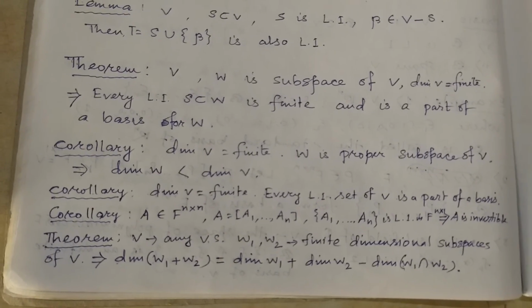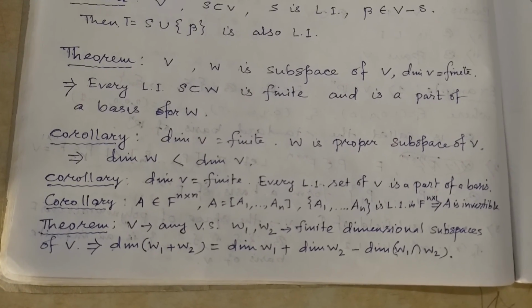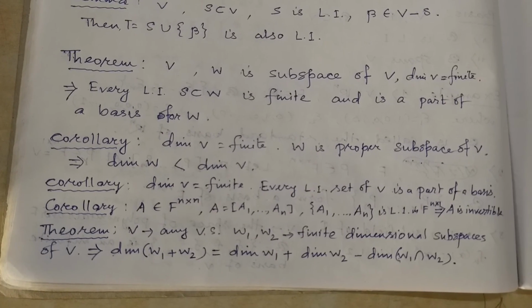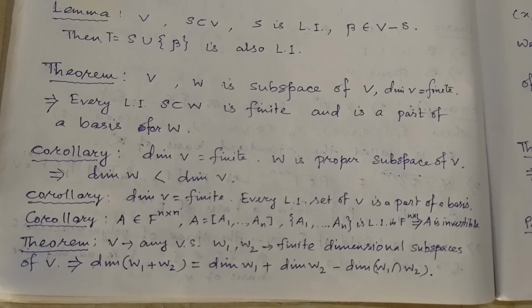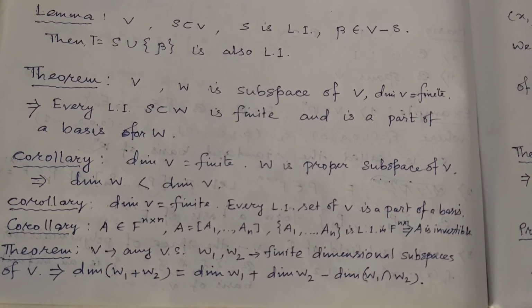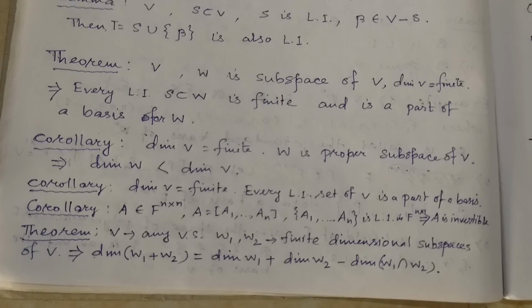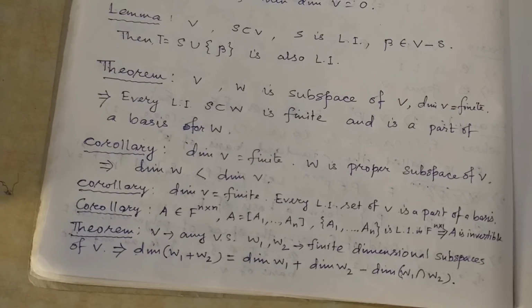Then W1 plus W2 is a subspace of V. Okay, since W1 and W2 are finite dimensional, the dimension of W1 plus W2 is dimension W1 plus dimension W2 minus dimension of W1 intersection W2. Okay, you can prove them easily. I leave it for the students.